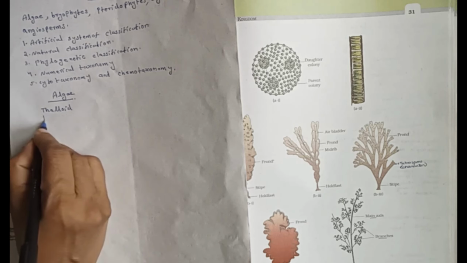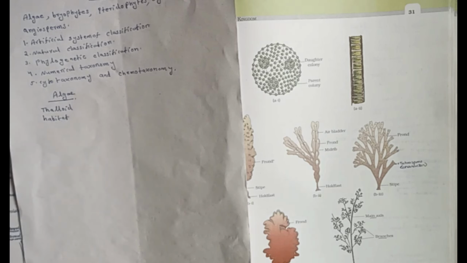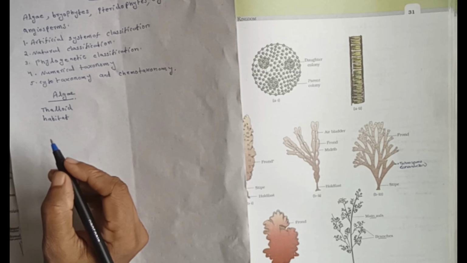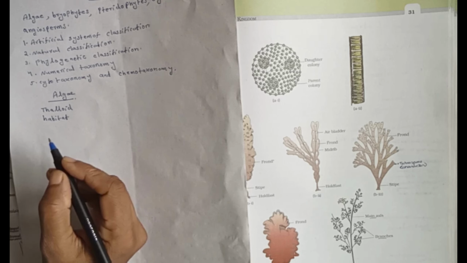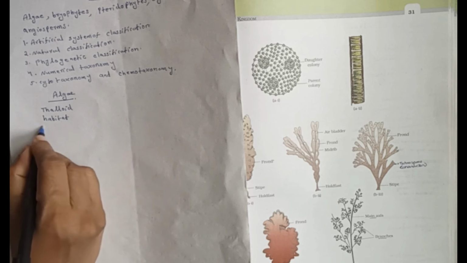Habitat. They are usually seen in moist areas like moist soil, wood, etc. Lichens are also included in this group, algae. Lichens are the association of algae with a fungal partner.